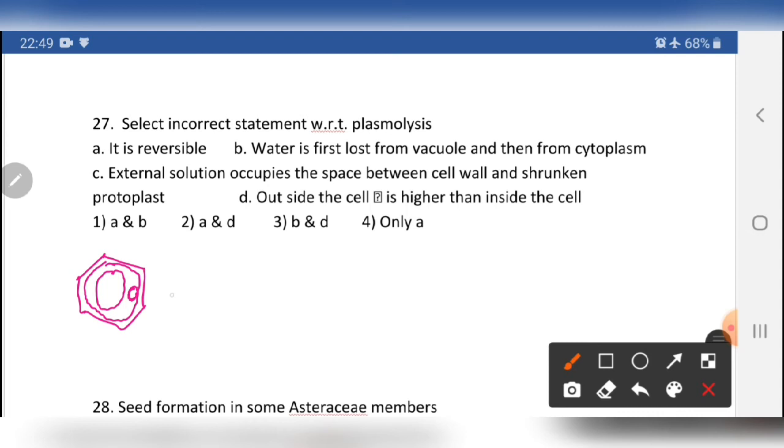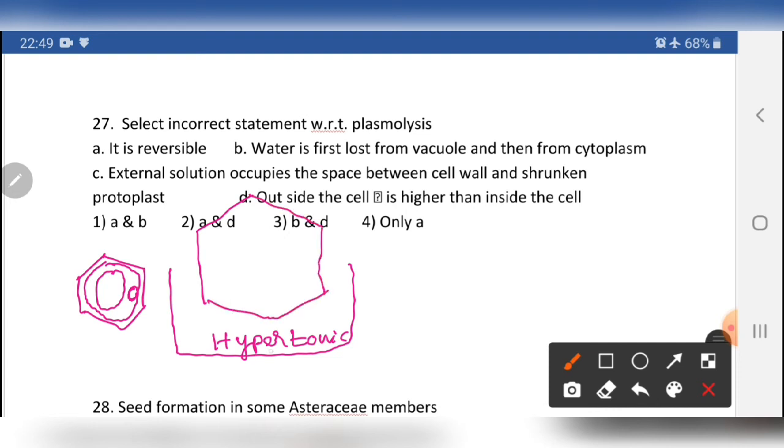Whenever the plant cell is placed in a medium, what is the medium? Here it is a hypertonic medium. So this is the plant cell, somewhat elongated.